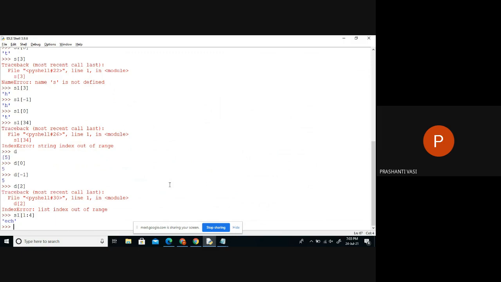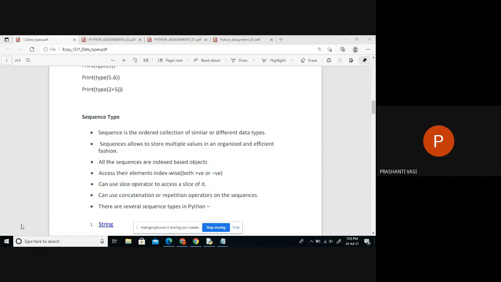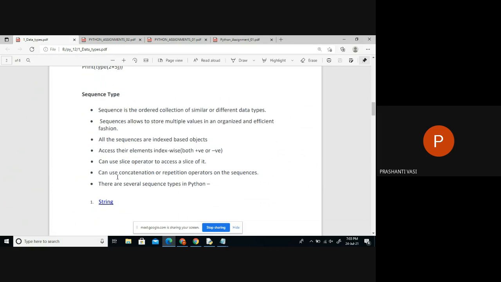So whichever is a sequence, it is index based, and since it is index based, we can go for a single item or a slice of items using the slice operator. And in these slices, we can go for both positive and negative. Already we have checked yesterday, right? And the next thing is there are operators: slice operator, concatenation operator, and repetition operator. Majorly three operators we'll use on sequences.